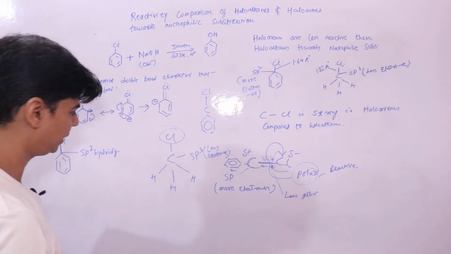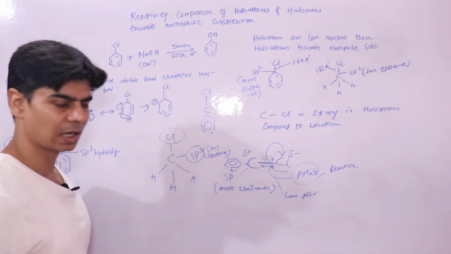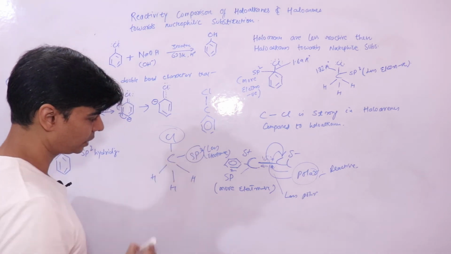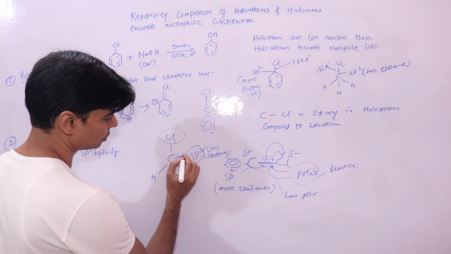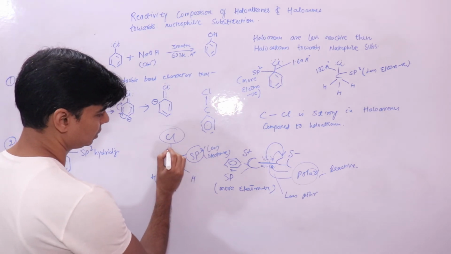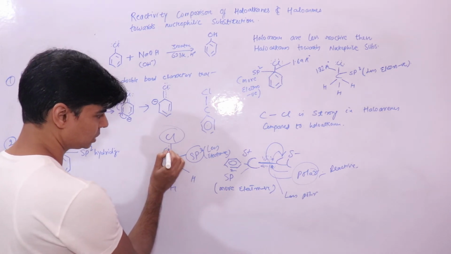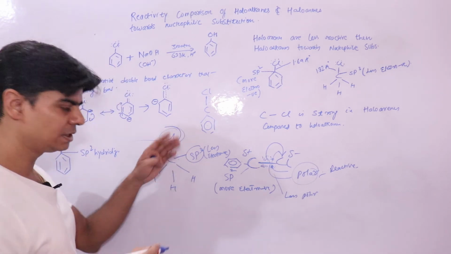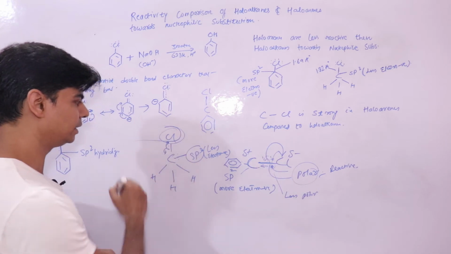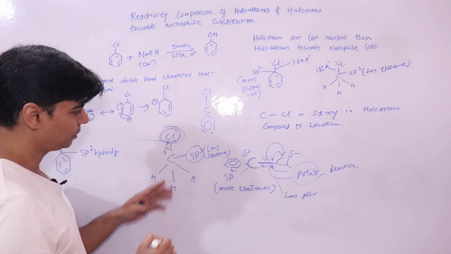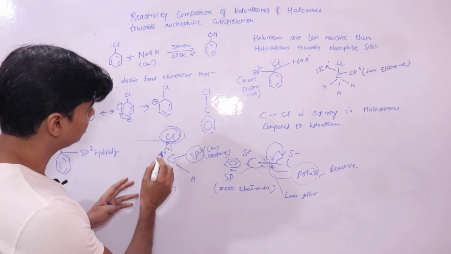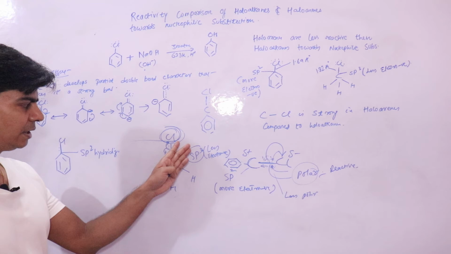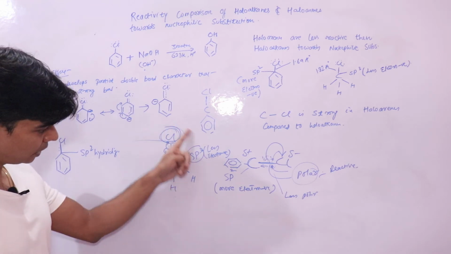Whereas in haloalkanes, you have an sp3 hybridized carbon atom, which is less electronegative, right? That means it will attract this shared pair of electrons less towards itself. It is still more towards Cl. So it is more polar and release of Cl is easier in the case of haloalkanes. Since release of Cl is easier, the nucleophile OH would easily replace it in haloalkanes.